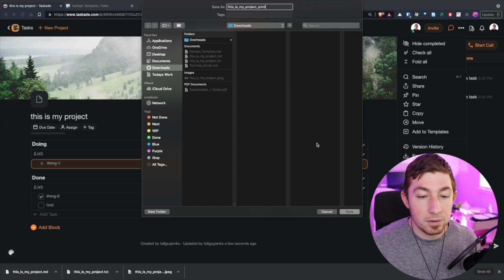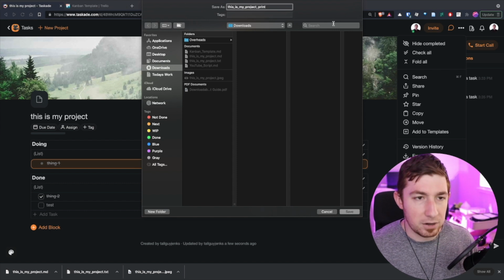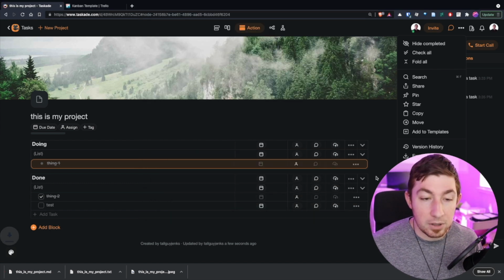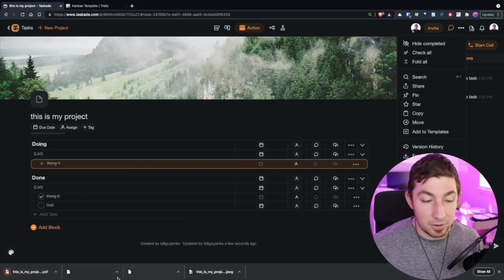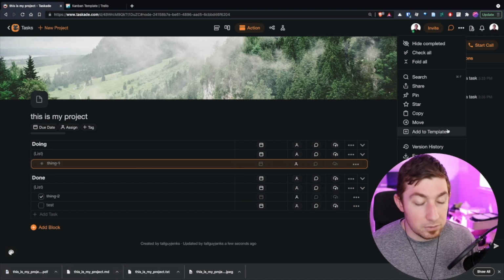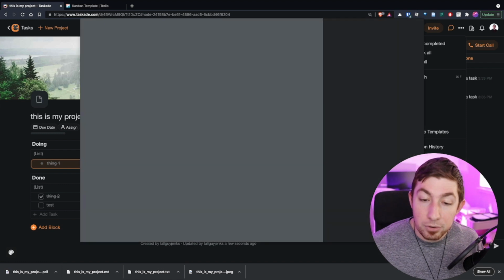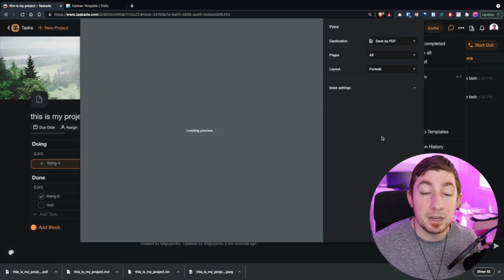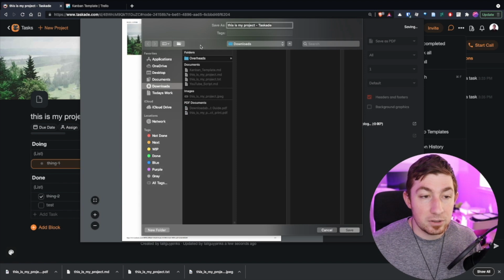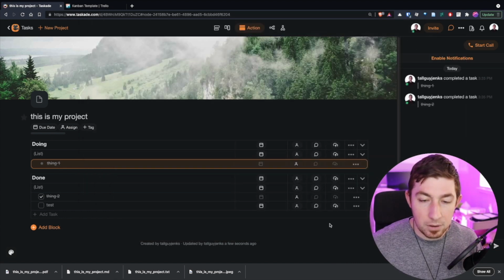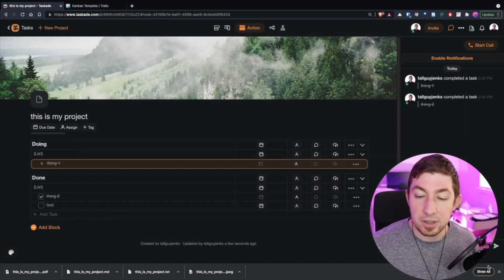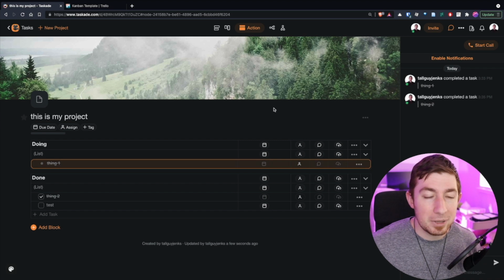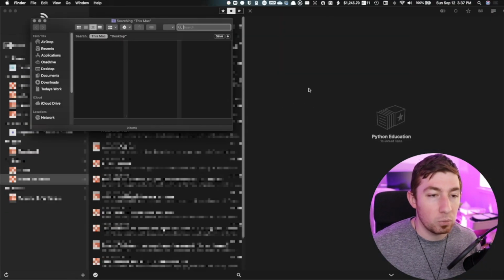and why does it ask me to save first here? Okay, save. Oh, that's for the PDF one. So that one will be print. So print and save as PDF. Okay, save it. Printed. Okay. All right, so let's look at all these exports. And you see how easy it is to export all these things. Let's actually take a look at what they look like once they got exported.